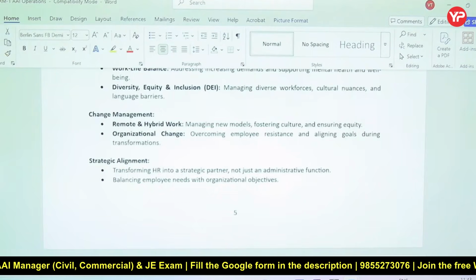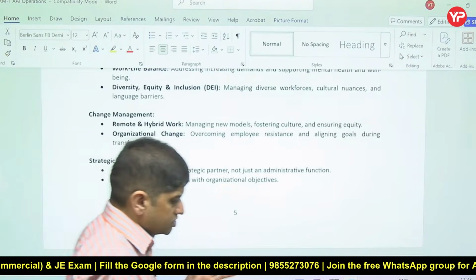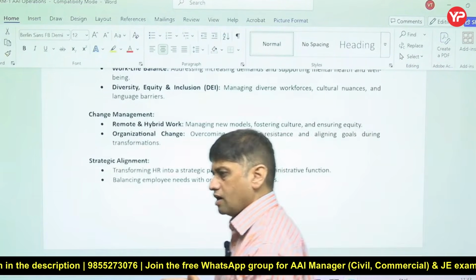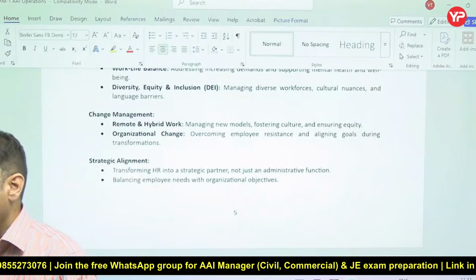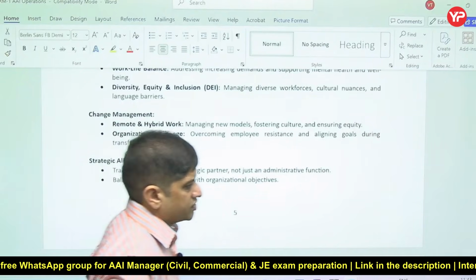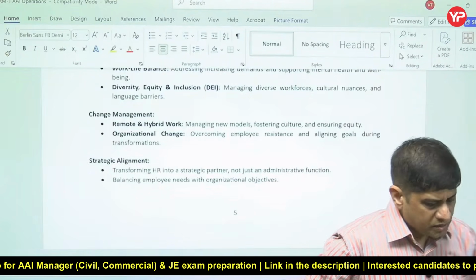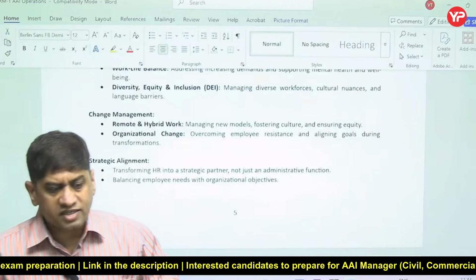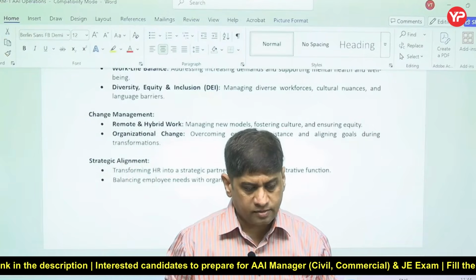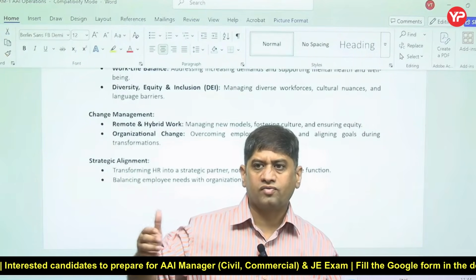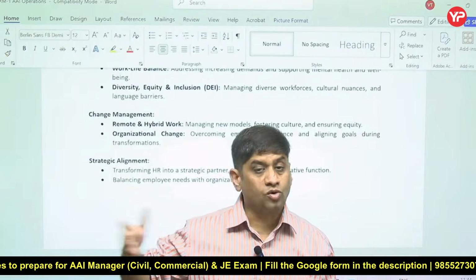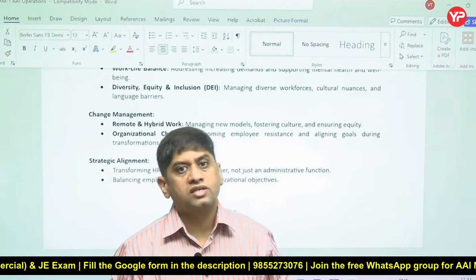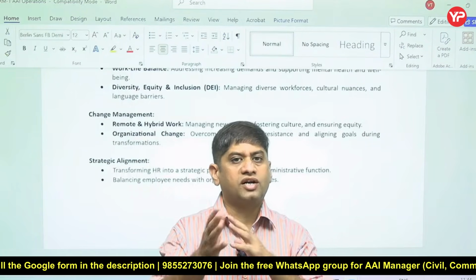Strategic alignment. Now HR should not be just one domain or work domain. HR should be a strategic partner, not just one of the functions, a managerial function or administrative function. HR should be an integrated function. HR should not only do work like recruitment, retaining, skill enhancement. No, HR should think from the perspective and vision of the organization. So how can HR be made a strategic partner?